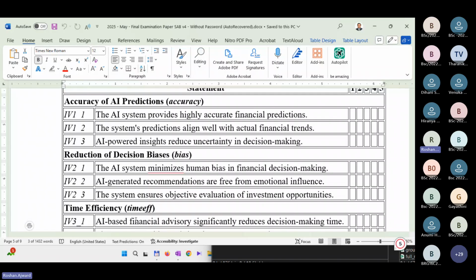Okay, so how many independent variables are there here? 3 independent variables. Very good, excellent. What are those? The accuracy, biases, and time effectiveness, right? Accuracy of predictions, that's the accuracy. Reduction of decision biases, that's the second one. And the time efficiency is the third independent variable.